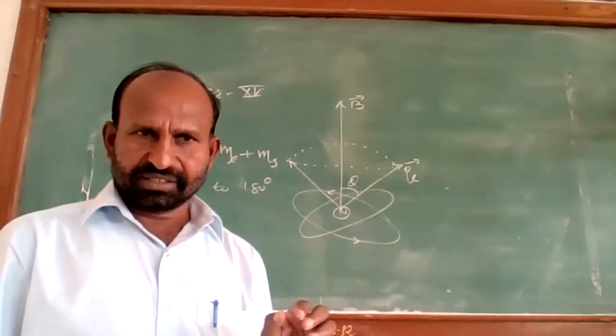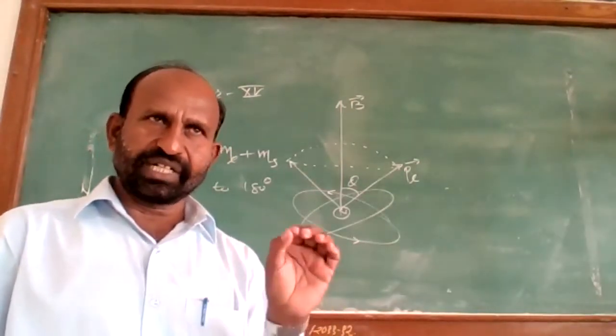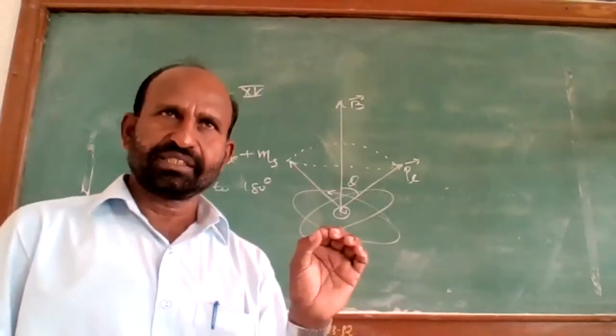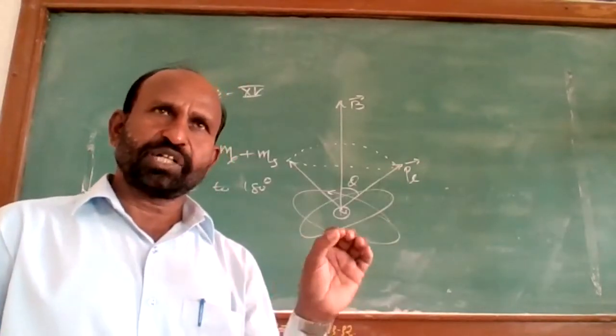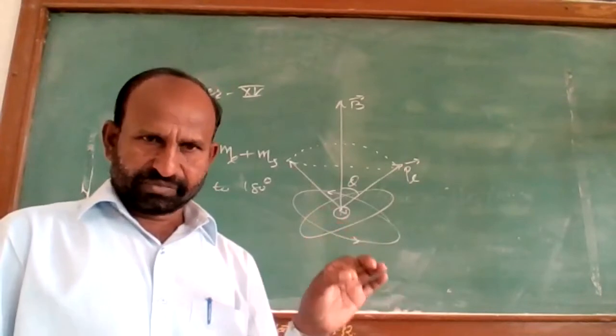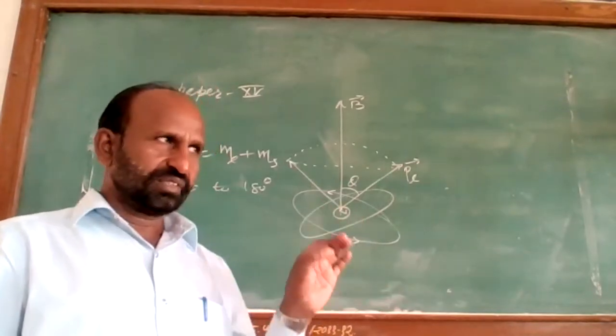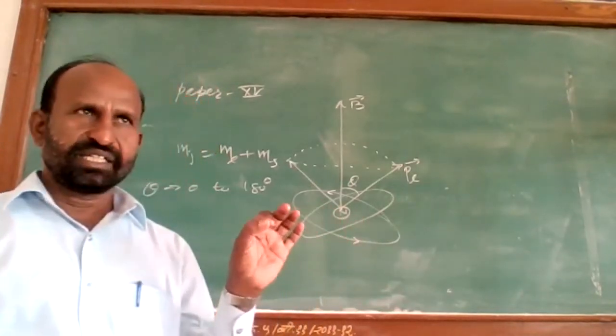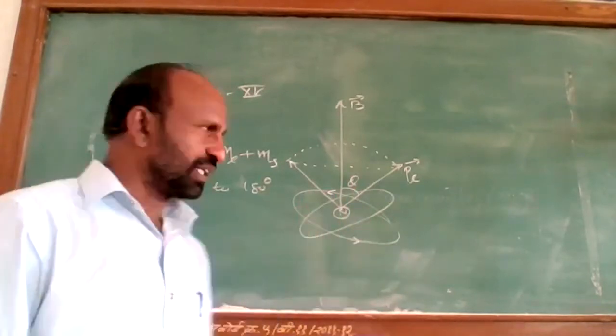But all the orientations of the vector are not permitted. They are restricted by the magnetic orbital quantum number.